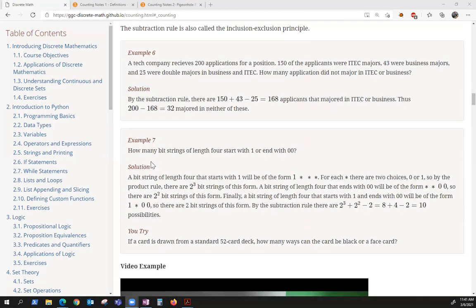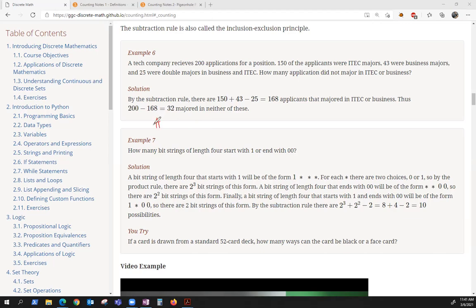So a tech company receives 200 apps for a position. 150 were iTech majors, 43 business majors, and 25 were double majors in business and iTech. How many did not apply? Excuse me, how many of the applications did not major in iTech or in business? Well, what we need to figure out is how many of them did, okay? How many did major in iTech or business?